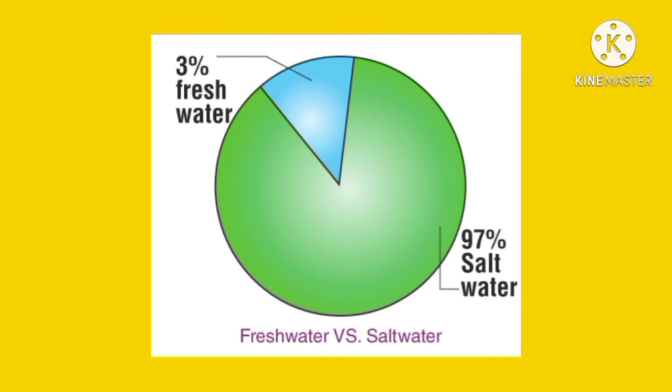Now in this diagram you can see fresh water versus salt water. As I told you, 71% of earth is covered with water, and of that, 3% is fresh water and 97% is salty water.